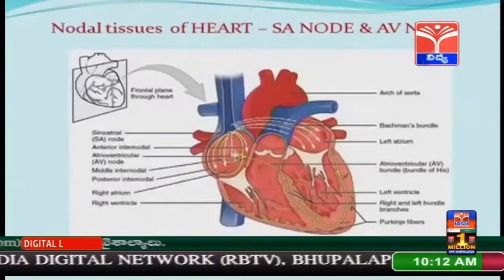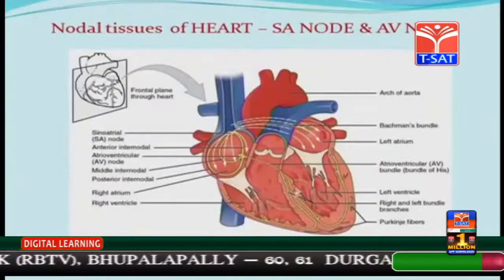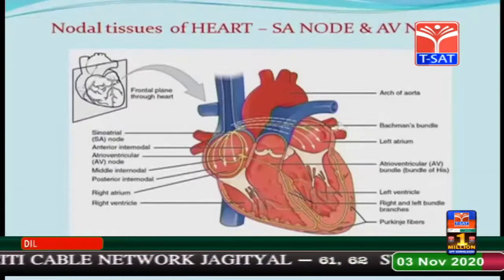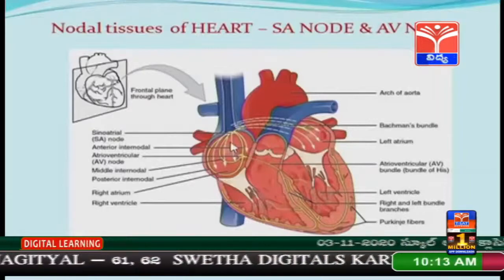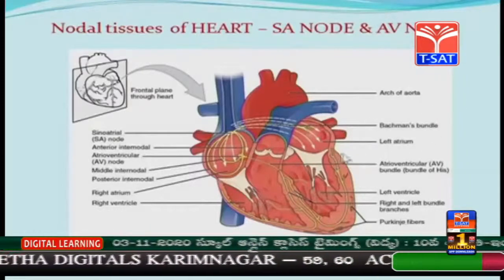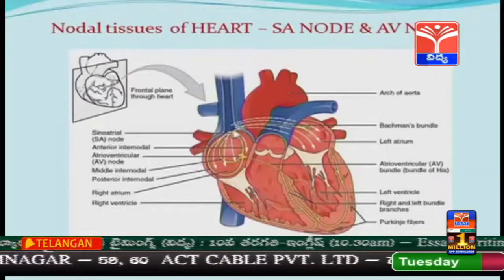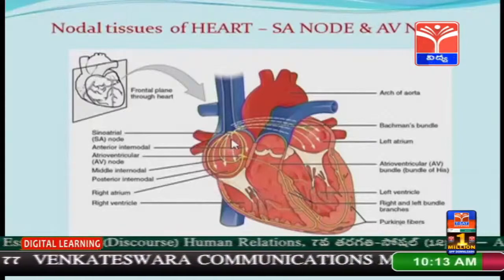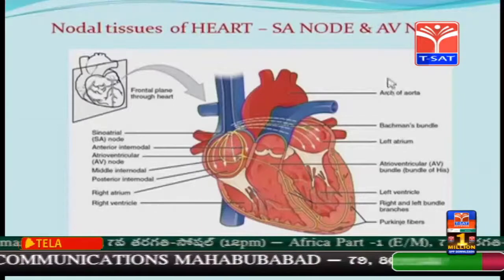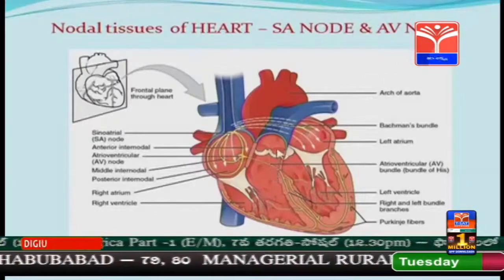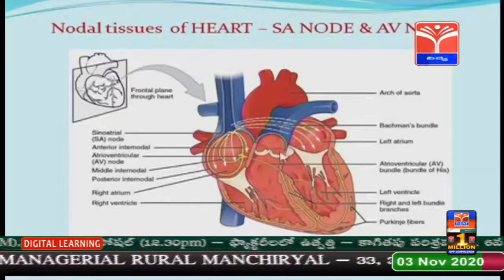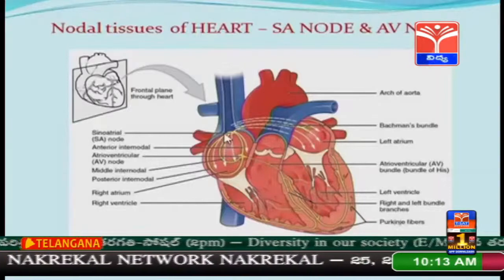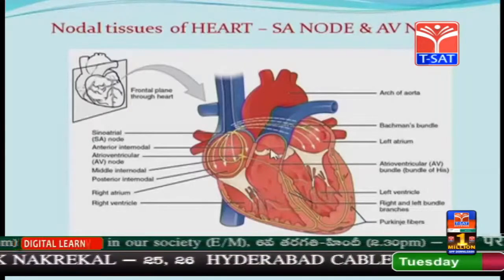Next, in this slide, children, you can observe there are 2 different nodal tissues supplied to the wall of the heart. The 2 nodal tissues are the SA node or sinoatrial node, and the AV node or atrioventricular node. The SA node is a modified cardiac muscle that helps in generation of the action potential for the contraction of the auricles. The AV node is present at the junction of the interatrioventricular septum. This AV node acts as pace setter. SA node acts as pacemaker and AV node acts as pace setter.